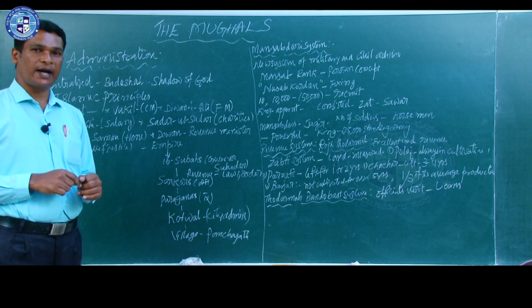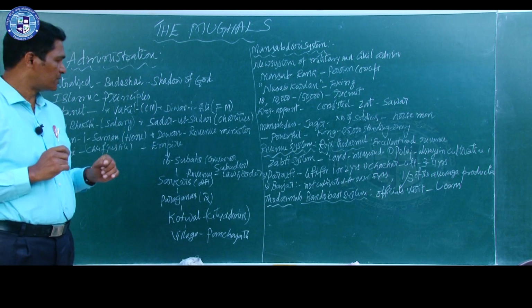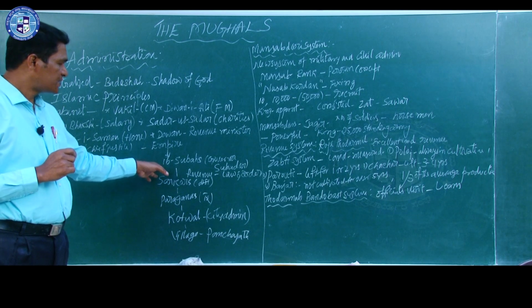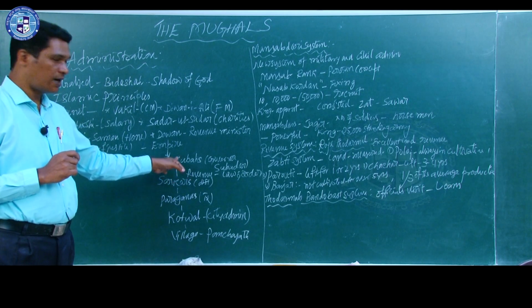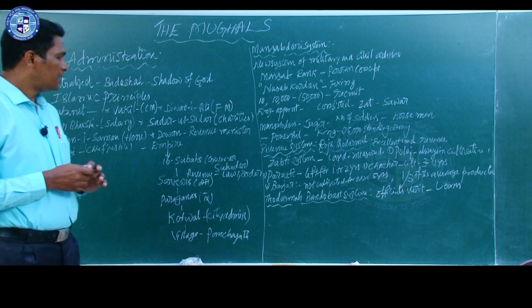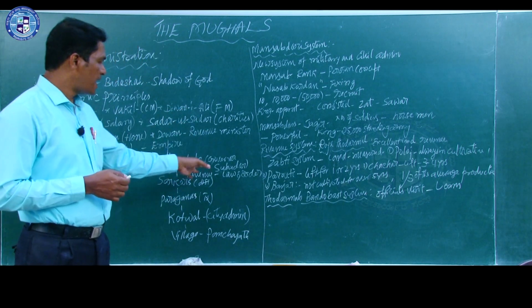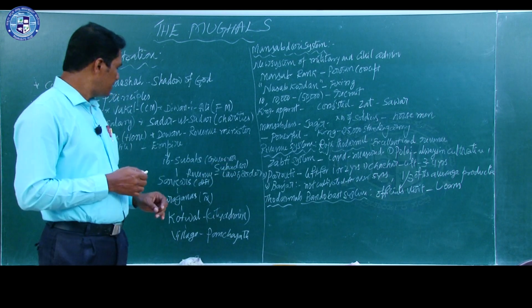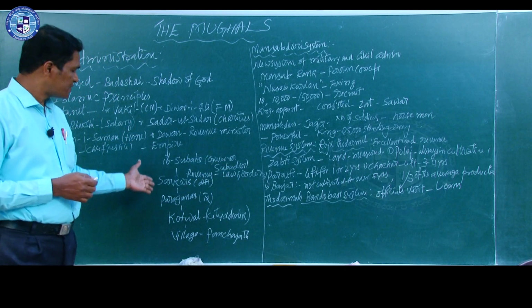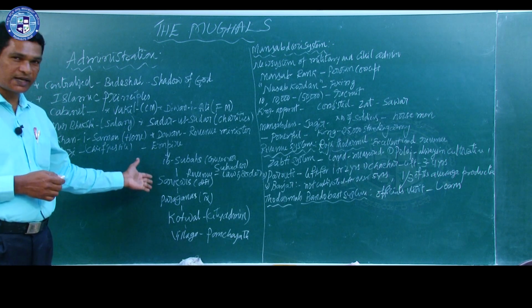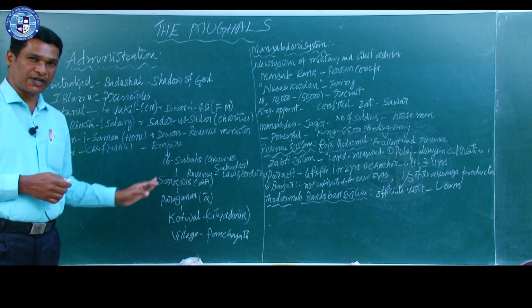The whole empire of Akbar was divided into 16 subas. In each suba, there was a governor called Subedar. Further, these subas were divided into sarkars, that means districts.